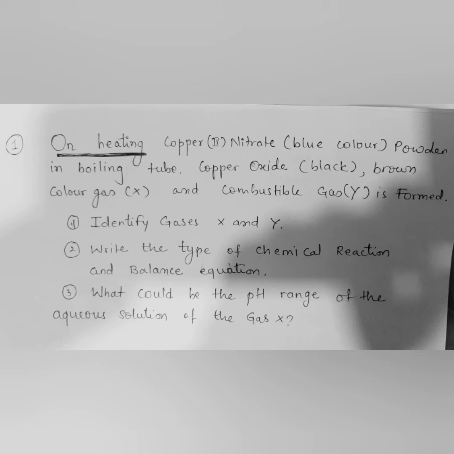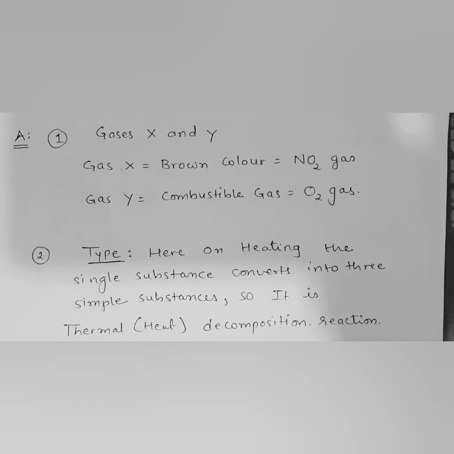So here children, copper nitrate, a blue color powder, on heating gives us gases X and Y. Gas X is a brown color gas, and a brown color gas is an indication of nitrogen dioxide gas, NO2, children. Gas Y, the combustible substance, is only oxygen, so Y is oxygen. What is the type of reaction? Heating indicates thermal. So this reaction is known as thermal decomposition reaction, in which a single substance converts into two or more simpler substances by heating, children.